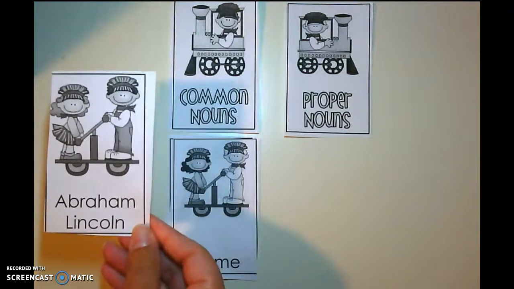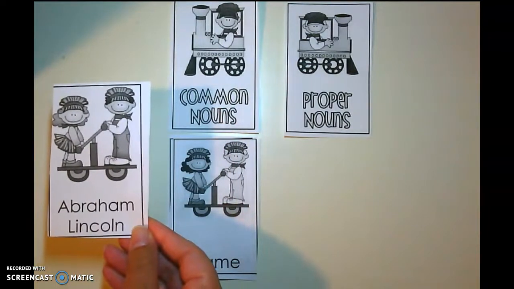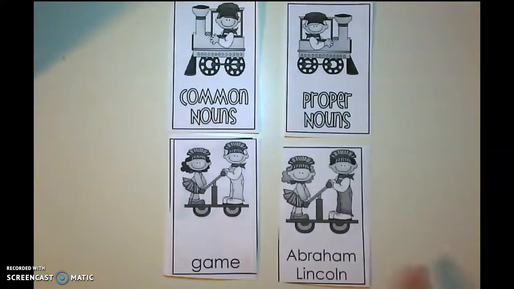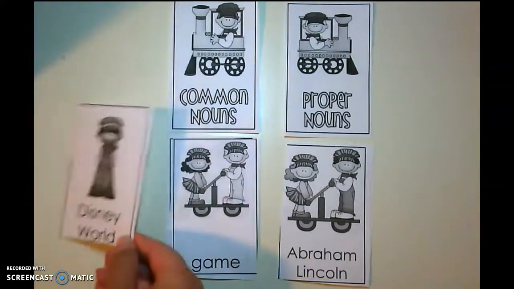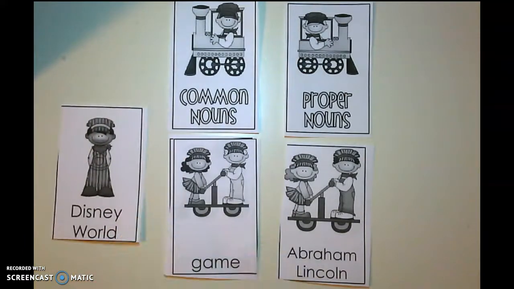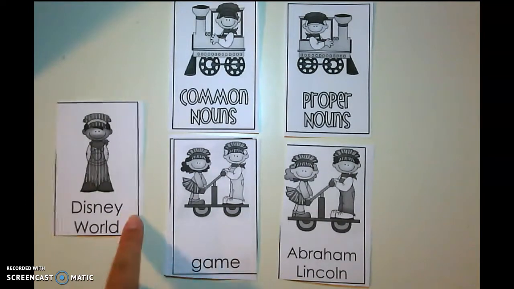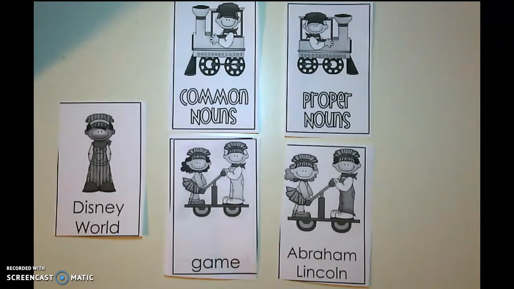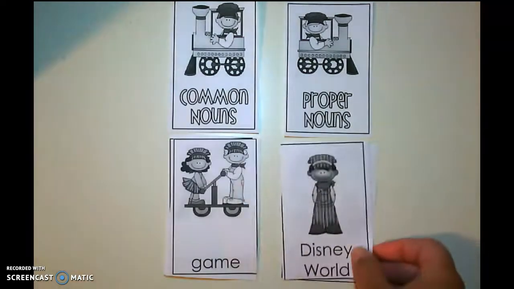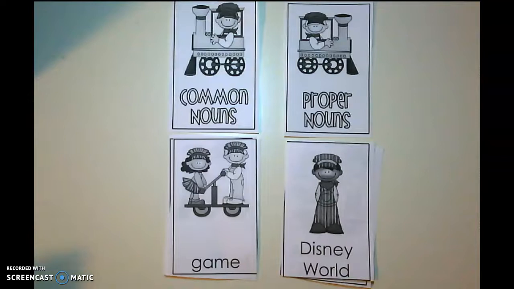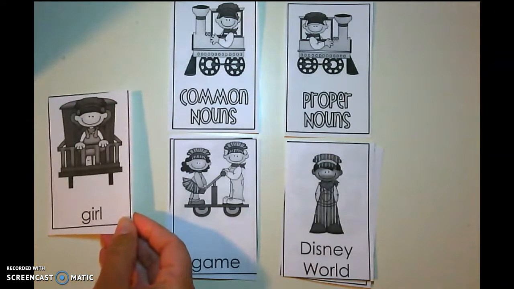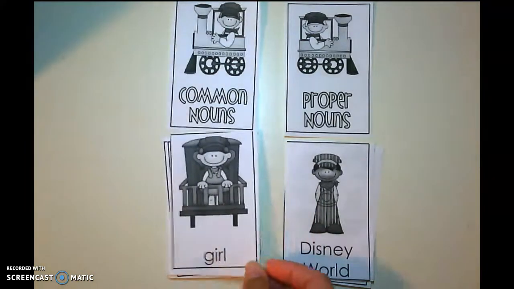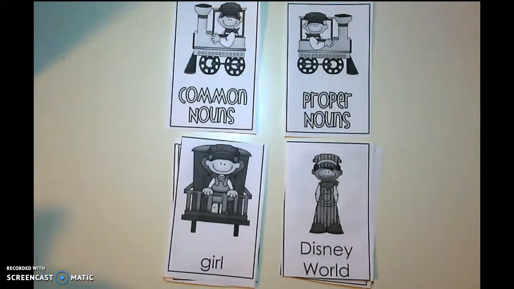Abraham Lincoln. Common or proper? Good job. That is going to be a proper noun. That's the name of one of our presidents that we've had. Okay. Disney World. One of my favorite places to go. Is that going to be common or proper? Proper. Good job. Disney World is the name of a place, so it is going to be proper. All right. Girl. Common or proper? Common. We didn't say anyone's name, we just said girl.